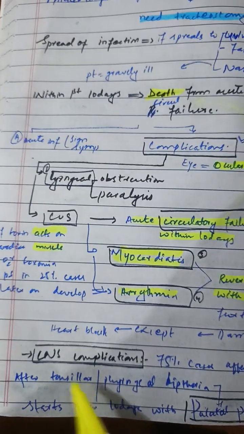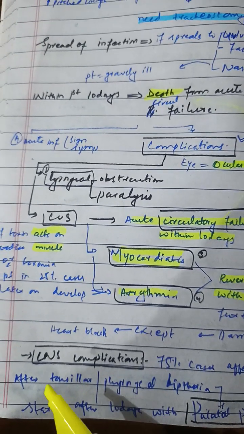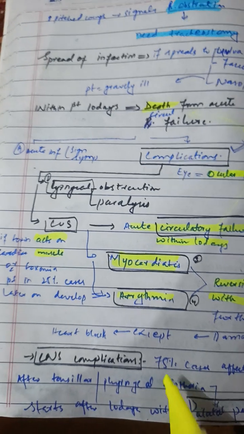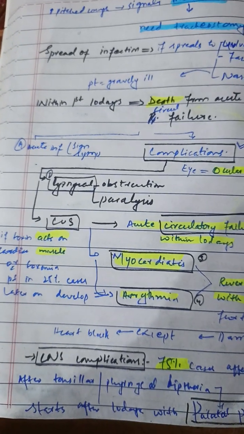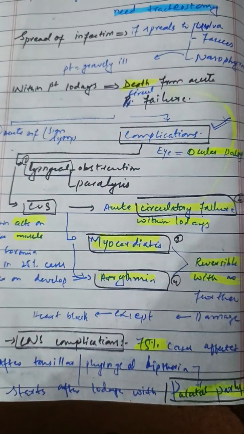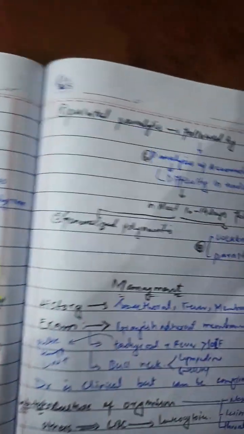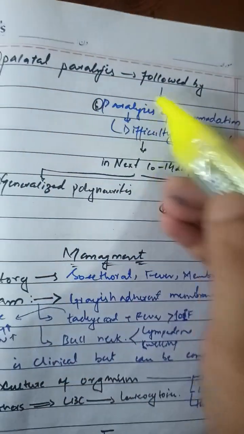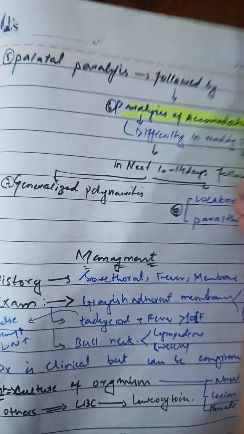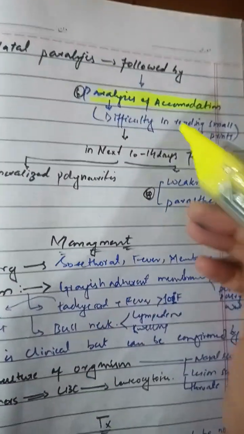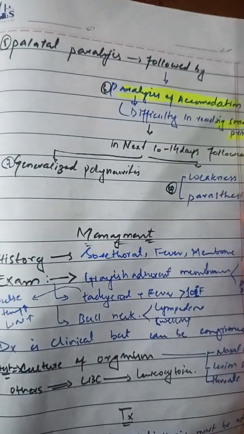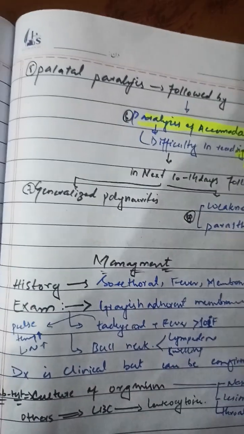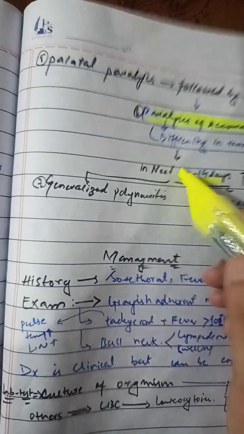If it affects the central nervous system, the neuronal tissue, in 75% of cases it can result in palatal paralysis followed by accommodation paralysis. So what is accommodation paralysis? In accommodation paralysis, there will be difficulty in reading small print. The patient will be unable to read small print.